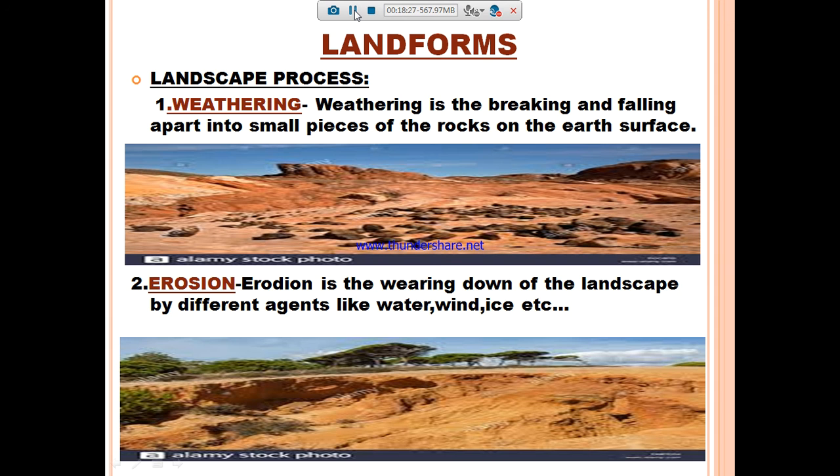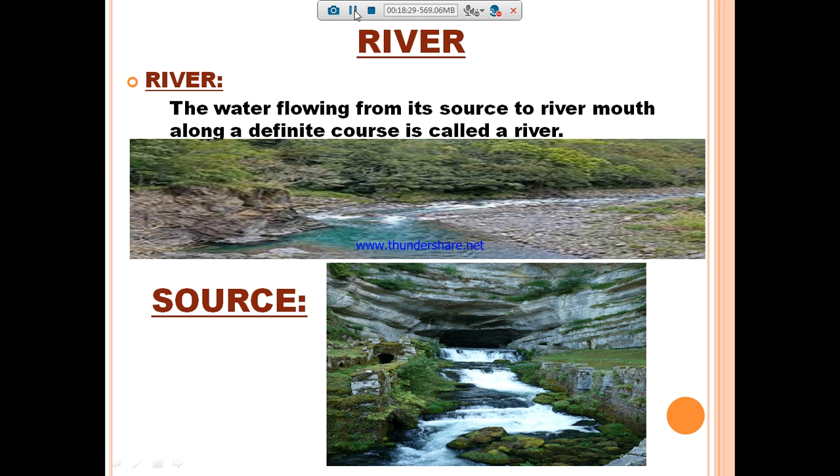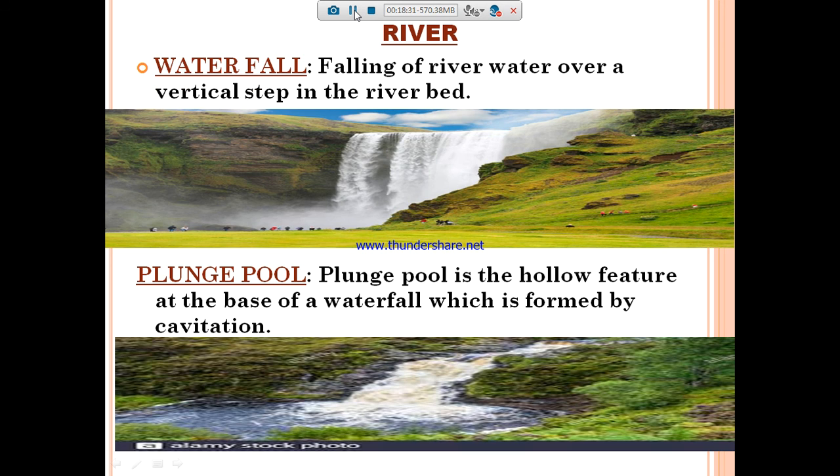Page number 156. See the last paragraph on the left side. Under the V-shaped valley picture, see that plunge pool is the hollow feature at the base of a waterfall which is formed by the cavitation. Okay, just mark down the two questions, it's enough. Just study the two questions.